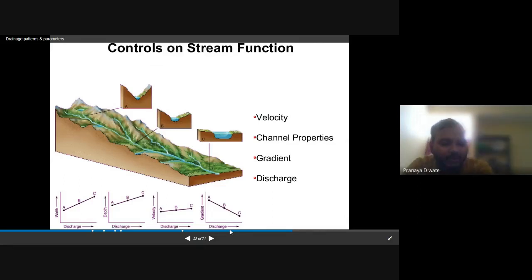Control on stream function. The velocity is a major part of that control. Once the velocity is there, it becomes the more important factor.